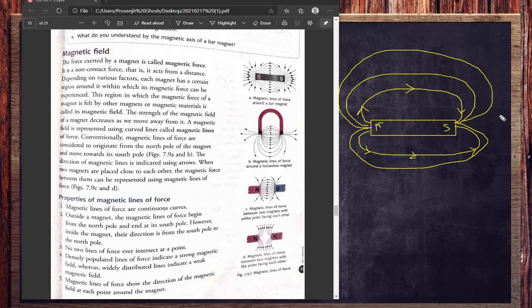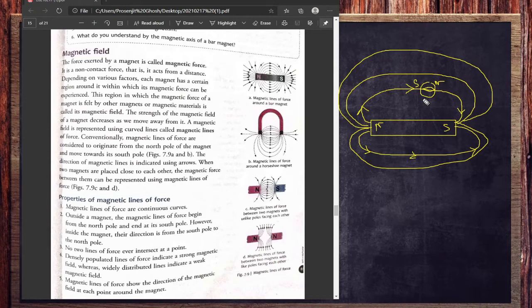First of all, if you place another compass over here, it will point its north in this direction, because we know north will attract south, and the south will point in this direction, which is north. So if you put a pointer or a compass over there, it will show up like that.